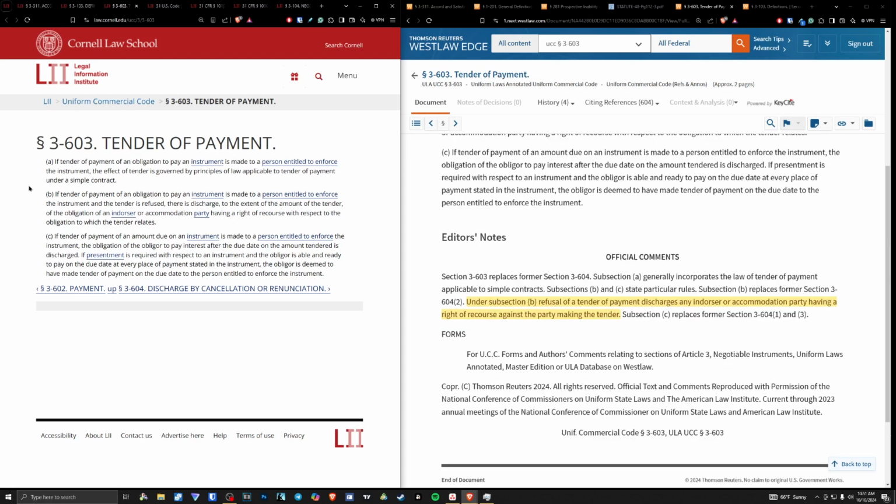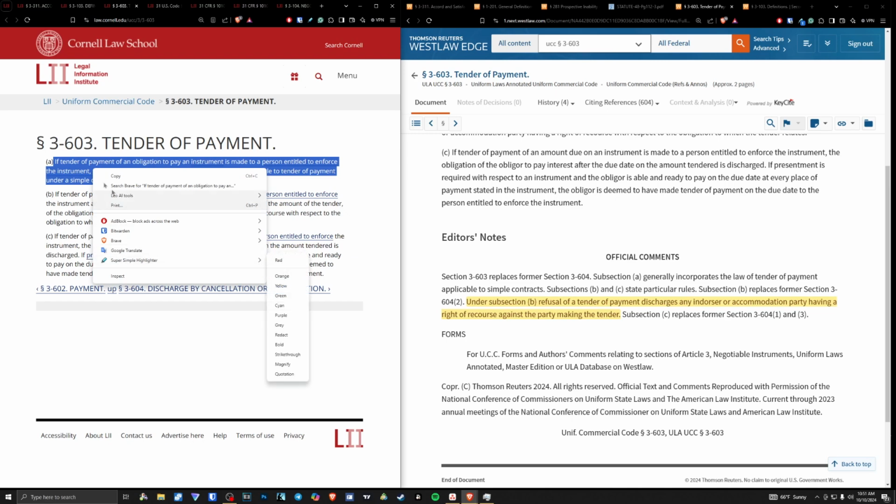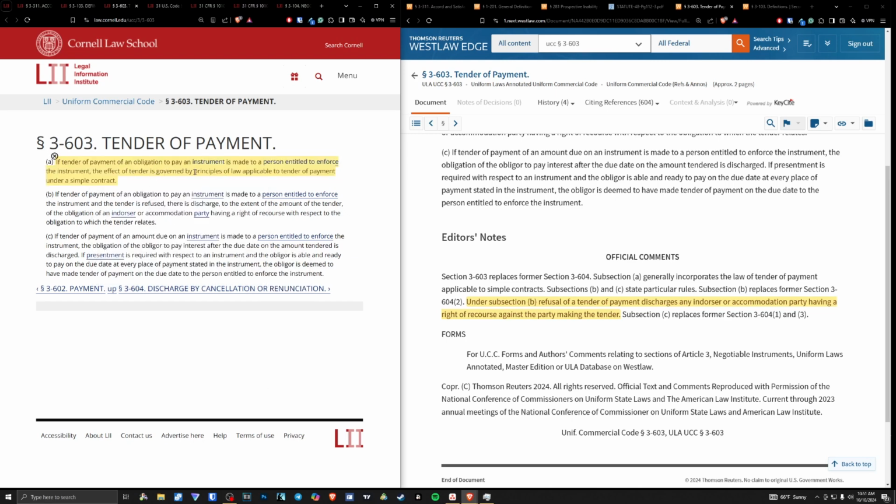All right, so Section 3-603, tender of payment. If tender of payment of an obligation to pay an instrument is made to a person entitled to enforce the instrument, the effective tender is governed by principles of law applicable to tender of payment under a simple contract. You'll be able to understand the principles of law applicable to tender of payment under a simple contract within Article 2 of the Uniform Commercial Code.